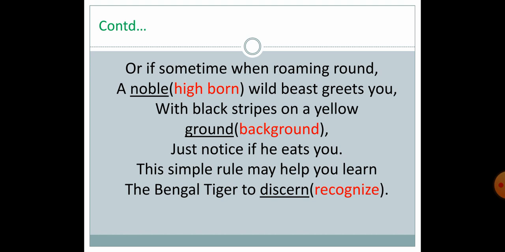Okay. So simple rule. Go to the jungle while roaming around. A noble beast will greet you or welcome you with black stripes on its yellow body. And if it eats you, you can confirm now that this is the Bengal tiger. So you can say you give your life to recognize the Royal Bengal tiger. So very humorously the poet tries to convey how to recognize the animals. Next.